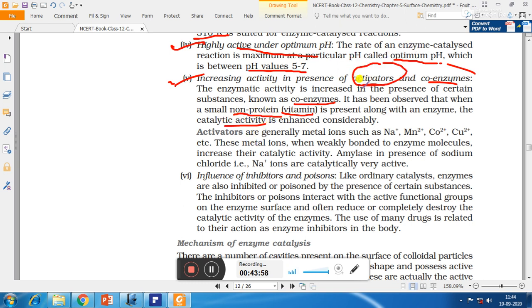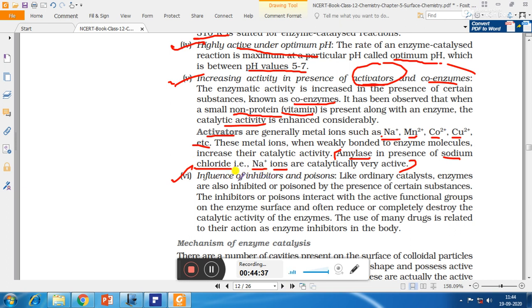And next is activators. Activators are generally metal ions such as Na+, Mn2+, Cobalt2+, Copper2+, etc. These metal ions, when weakly bonded to enzyme molecules, increase their catalytic activity. For example, amylase, in the presence of sodium chloride, that is Na+ ions, is catalytically very active. So here we can see that amylase is the enzyme which can be activated by using sodium ions. So it will be acting as an activator for amylase.